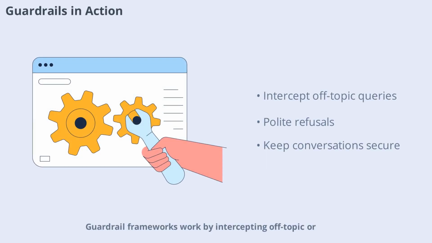Guardrail frameworks work by intercepting off-topic or unsafe queries before they reach the LLM. For example, a financial bot will only answer finance-related questions. If a user asks about recipes, the guardrail responds with a polite refusal, keeping the conversation focused and secure.